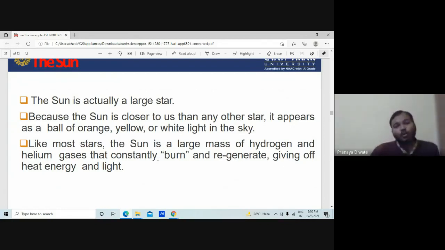Like most stars, the sun is a large mass of hydrogen and helium gases that constantly burn and regenerate, giving off heat, energy, and light. Hydrogen and helium collide with each other and burn, and that generates energy and light.